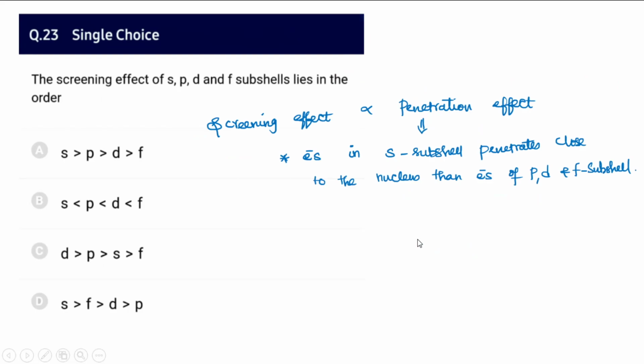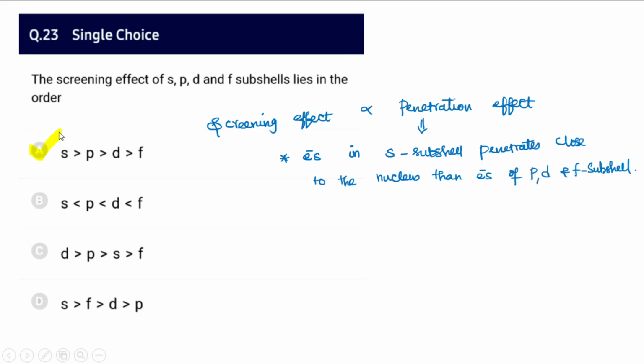And the screening effect is always directly proportional to the penetration effect. The s electron, being spherically symmetrical, spends more time close to the nucleus. So we say the electrons in the s subshell penetrate much more than p, d, f electrons. So s, p, d, f seems to be the correct answer.